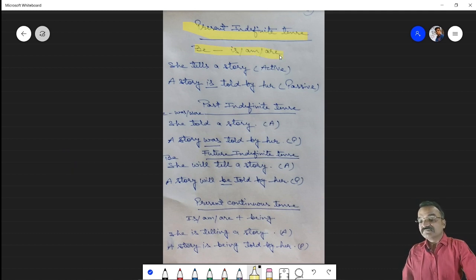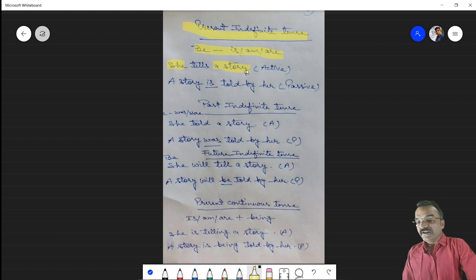How are we using the be verb, is, am, are, in a passive sentence? For example, there is a sentence before you. The sentence is, she tells a story. This is actually an active voice sentence, because we are using the doer, she, in the beginning and a story, which is the object, in the ending of the sentence.